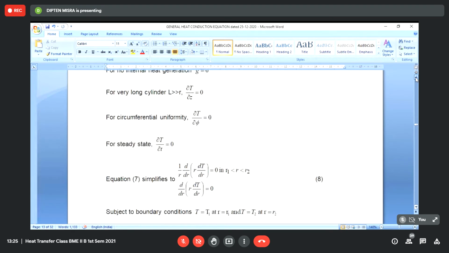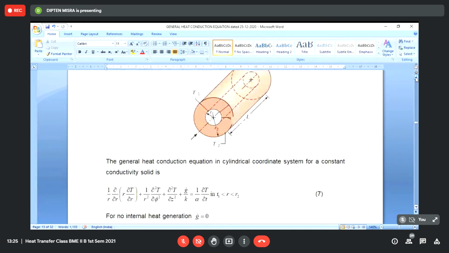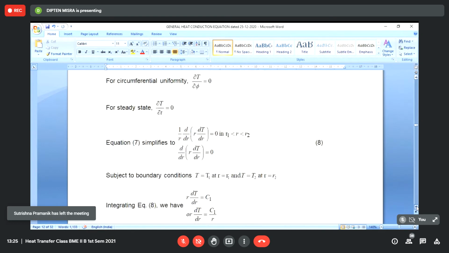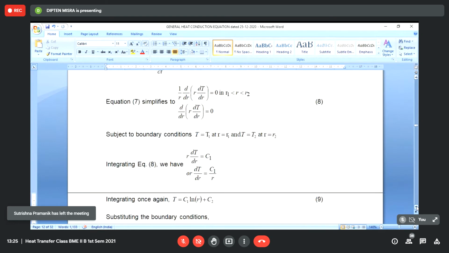Our main interest in heat transfer study is to find out the rate of heat transfer for this type of cylinder having an internal surface heated to a temperature T1, outer surface heated to a temperature T2, and the internal radius is R1, outer radius is R2, the length of the cylinder is L, and the material has a conductivity K. If you notice here, the solution for temperature doesn't have any term containing the conductivity. So it is independent of the conductivity.